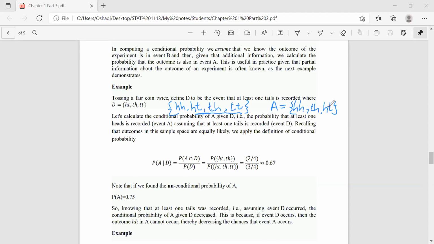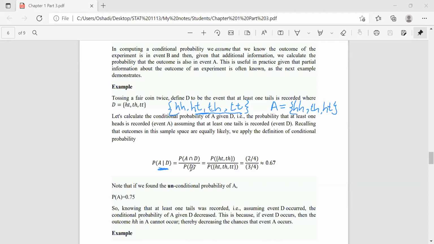So we are asking here, calculate the conditional probability of A given D. What is the probability of A happening given that D has already happened? So this is the conditional probability.